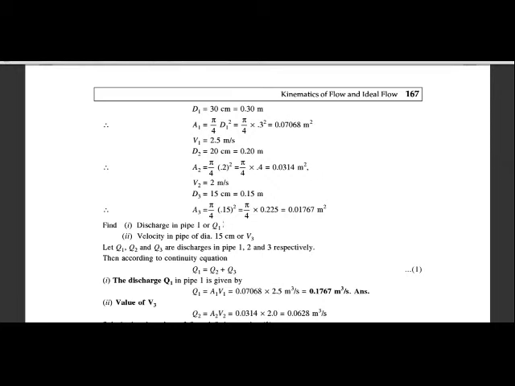Now we have to find the discharge in pipe 1, and the velocity of the pipe of diameter 15 centimeter, which means we have to calculate V3. Consider that Q1, Q2 and Q3 are the discharges in pipes 1, 2 and 3. As we know, the main pipe branches into two pipes.